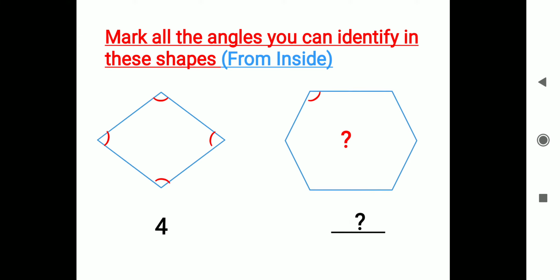In the first one, I have marked here, there are 4 angles and all have been marked. The second figure I have left for you. Mark your own, write the answer in your notebook and send it. Otherwise, you can also comment in the comment box.